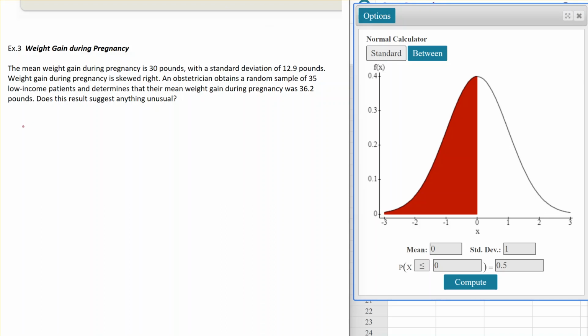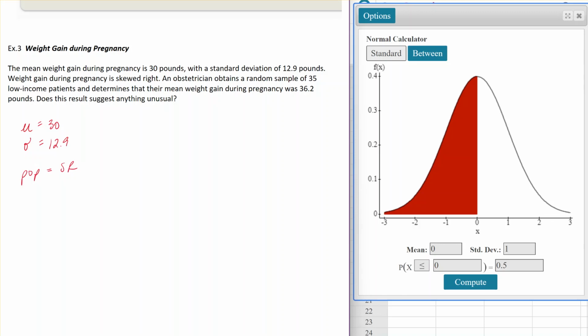So we're going to identify that as mu equal to 30 pounds, and therefore the standard deviation is a population parameter, so that's 12.9. Weight gain during pregnancy is skewed right. So the shape of our population distribution is skewed right.